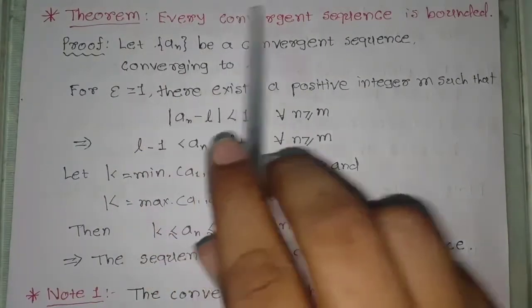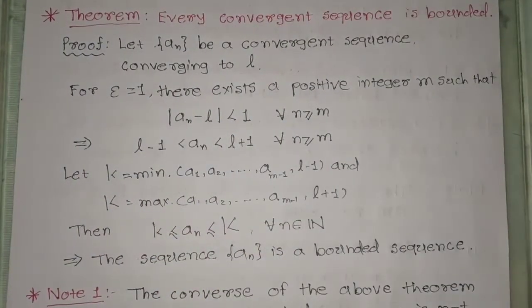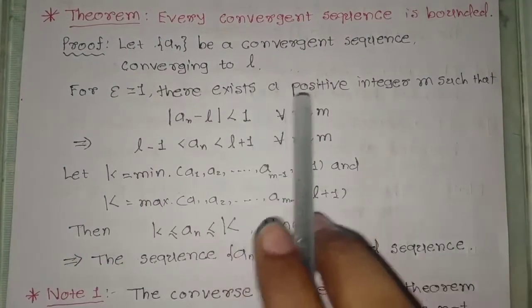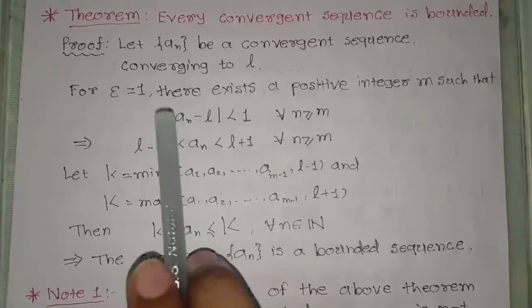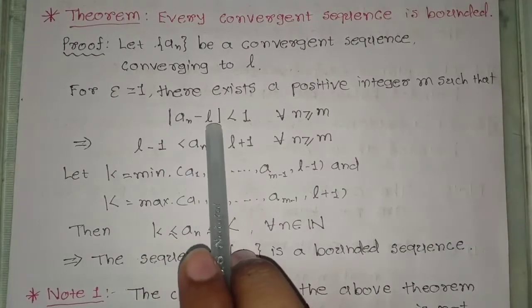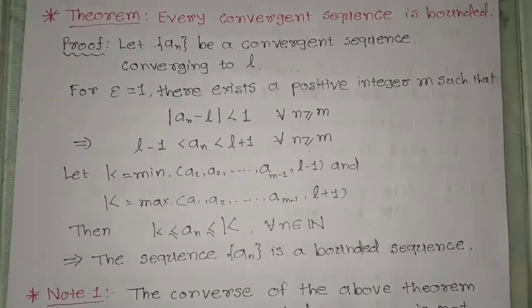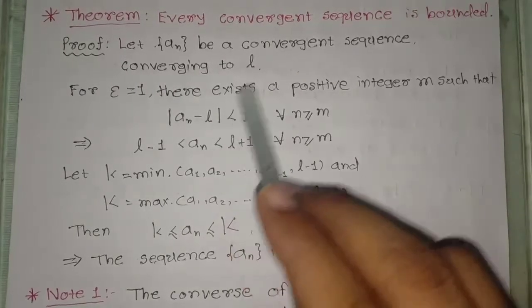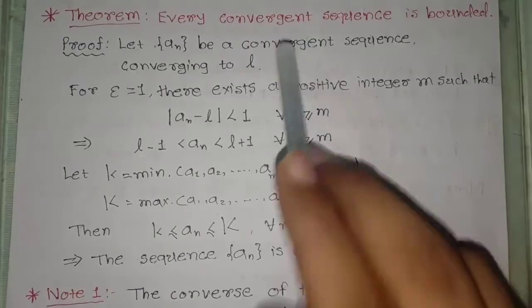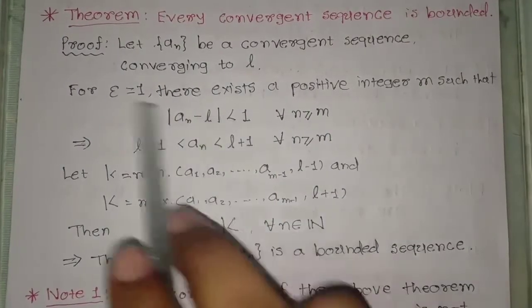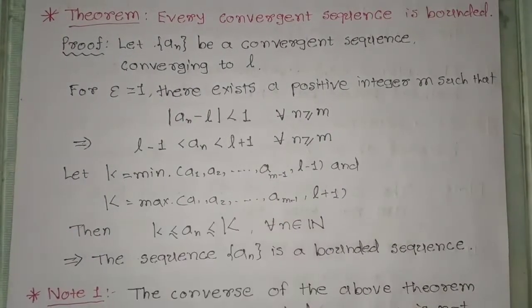Theorem: every convergent sequence is bounded. Proof: let a_n be a convergent sequence converging to L, and I have taken the value of epsilon equal to 1. There exists a positive integer m such that mod of a_n minus L is less than 1 for every n greater than or equal to m. I have just applied the definition of the convergent sequence, and here the value of epsilon is 1.